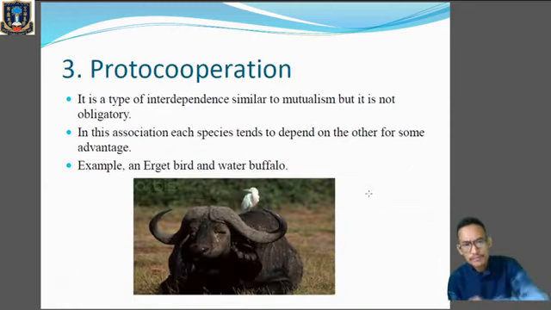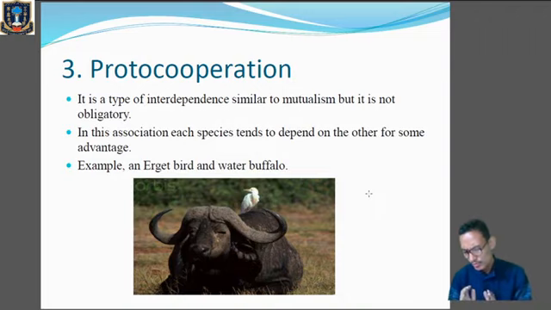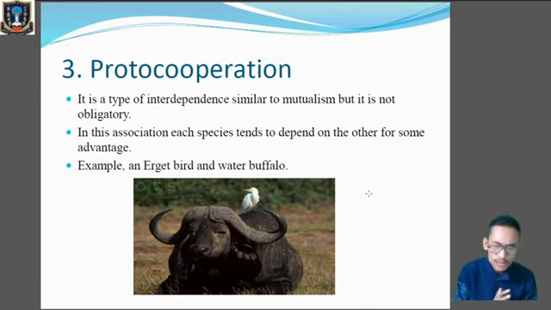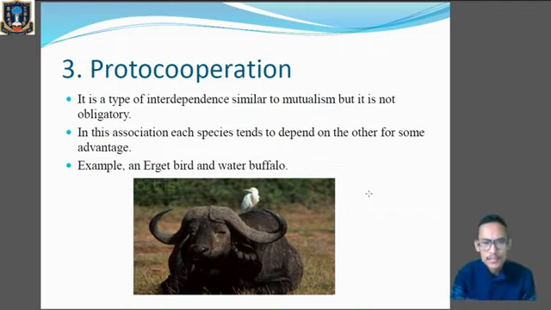Next, interdependence, proto-cooperation. Okay, it is a type of interaction or interdependence similar to mutualism. In case of mutualism, we learned that both the species living together will be mutually benefited. They are dependent on one another, right? Let's say for example, in case of bee and flower, those flowers which are dependent on bees for pollination, if the bee becomes extinct, then those flowers will also become extinct, because in mutualism they are dependent upon one another.